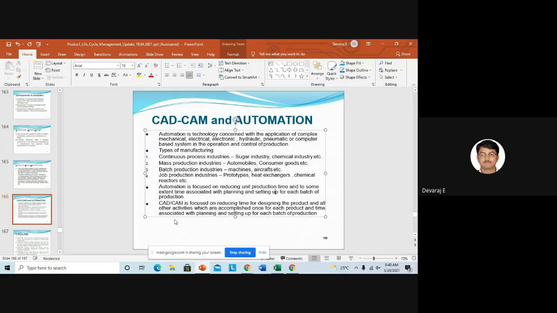So in the last point you can see, CAD CAM is focused on reducing the time for designing the product and all other activities which are accomplished once for each product, and time associated with planning and setting up for each batch of production. So be careful, CAD CAM is very important right now. If you go to any industry, they are using CAD CAM. CAD is with respect to designing the product. CAM is computer manufacturing.